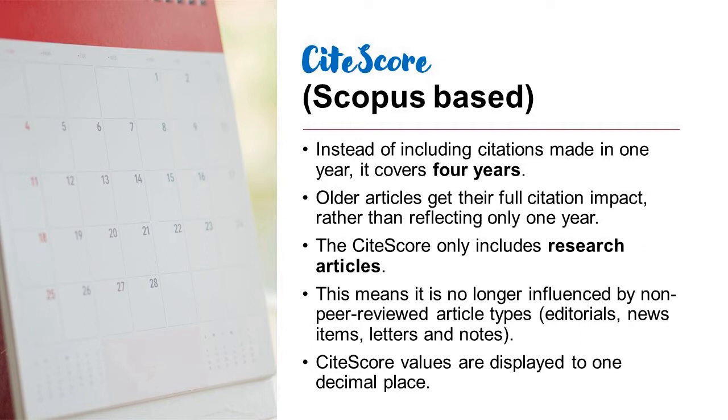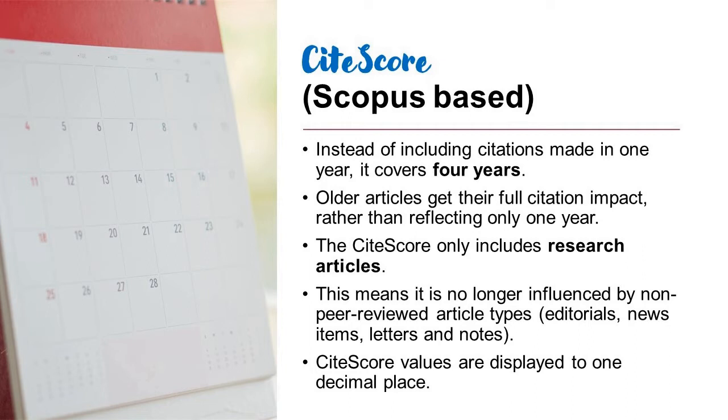Afterwards, irrespective of the number of citations a paper is going to receive, those citations are not going to contribute to the impact factor. But in this case, old articles get their full citation impact because there is a wide window of 4 years. Then CiteScore only includes research articles. So now it doesn't include editorials, letters to editor, or small case reports and so on. Only research articles and review articles.